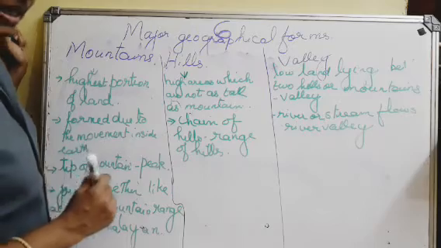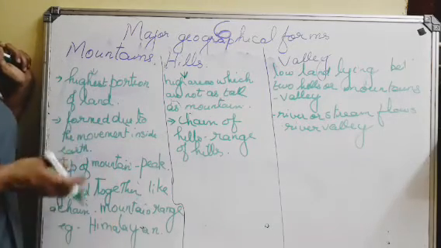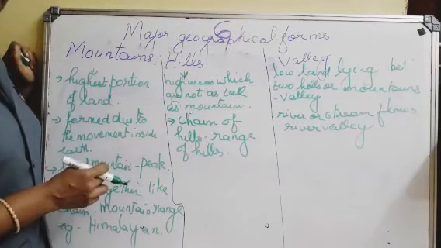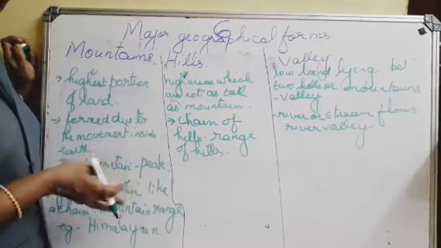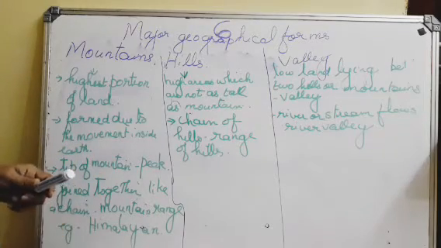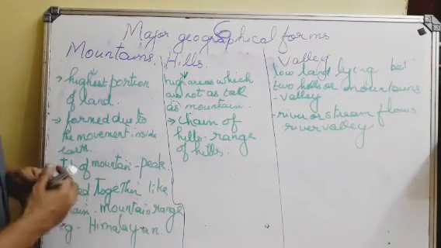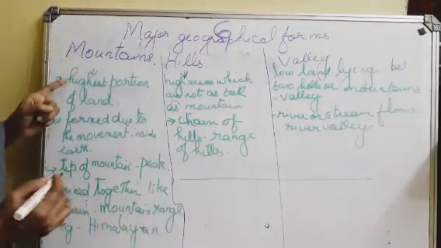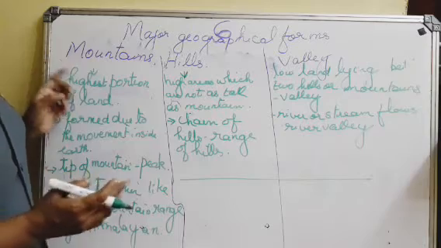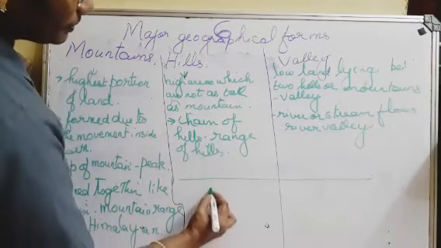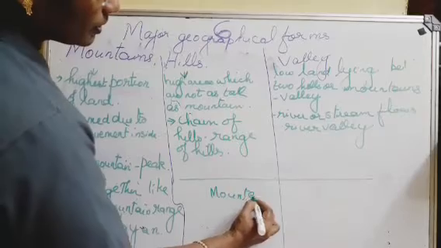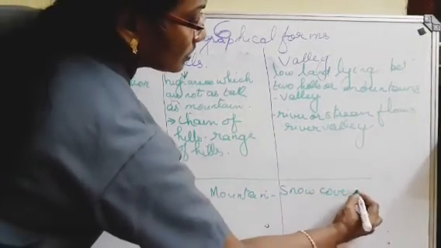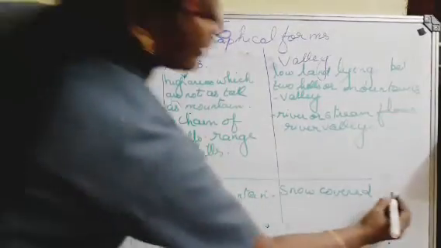The very highest part of the mountain is always snow covered, there is no life.